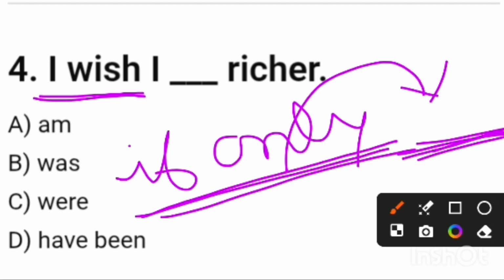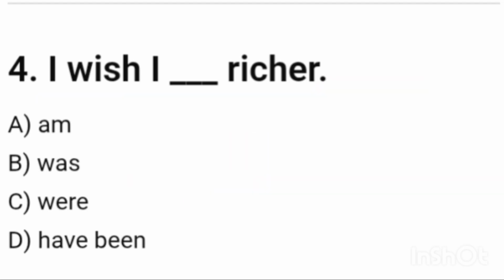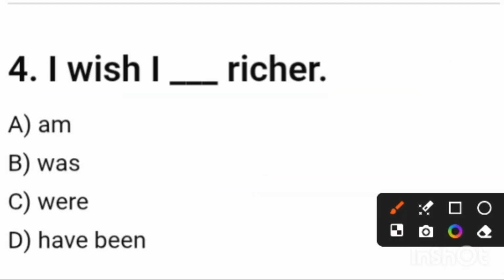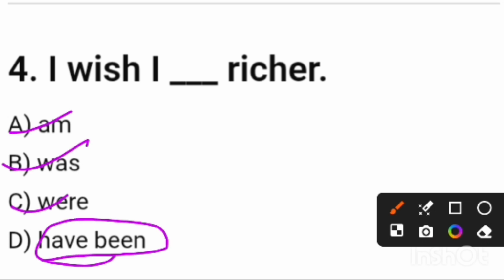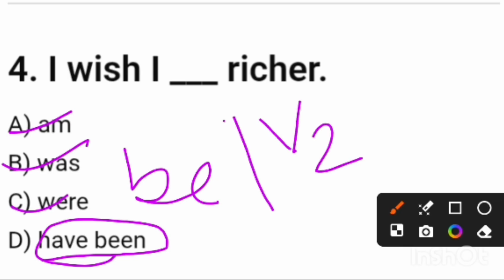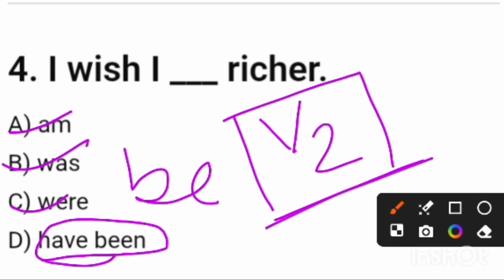And for this question, here you can see all these are be verbs: am, was, were. These are the forms of the be verb. Be verbs have different forms, and all these three, A, B, C, are forms of the be verb. And actually we have to use the V2 form here, as it is past subjunctive. So we have to use the V2 form, and that is "were."